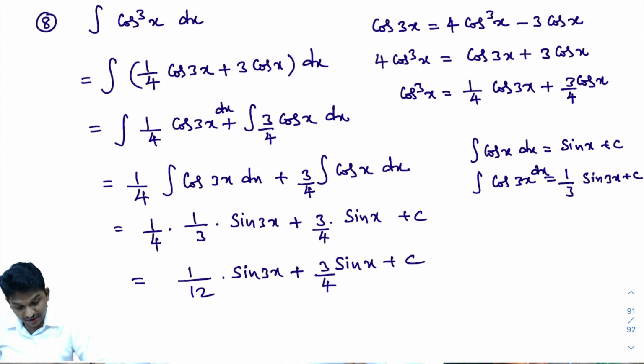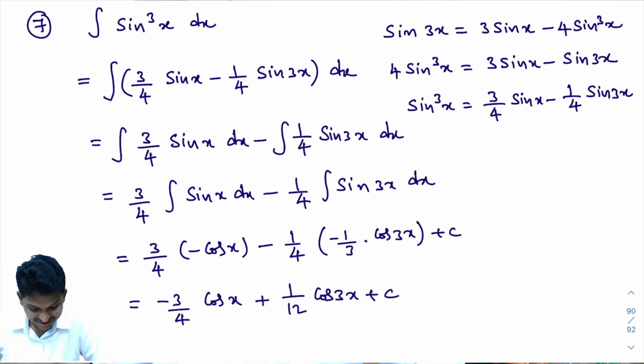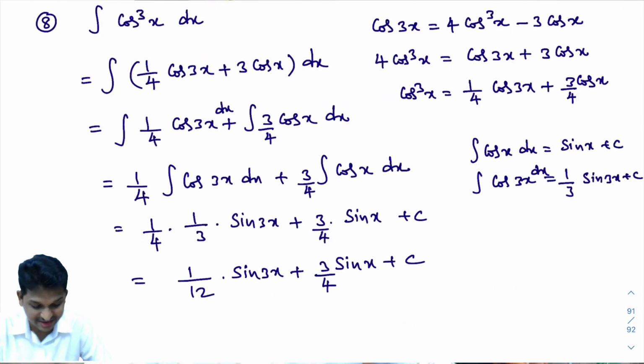So what answer will you get for cos cube x? 3 by 4 into sin x plus 1 by 12 into sin 3x. Let me check whether we got the last problem correct or not. Last problem: minus 3 by 4 cos x plus 1 by 12 into cos 3x. Very good. Small mistake. You have to be careful while doing the problems. If we are in a little hurry, we will make mistakes.